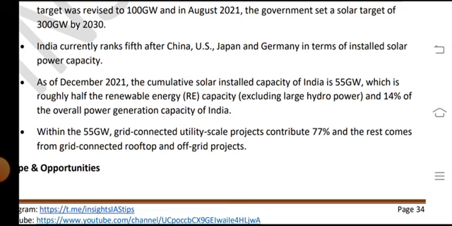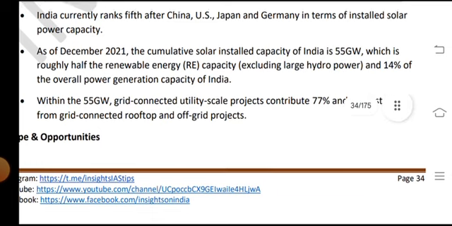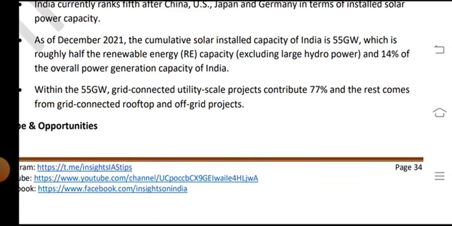India currently ranks fifth after China, US, Japan and Germany in terms of installed solar power capacity. As of December 2021, the cumulative installed solar capacity of India is 55 GW, which is roughly half of the renewable energy capacity, including large hydropower.